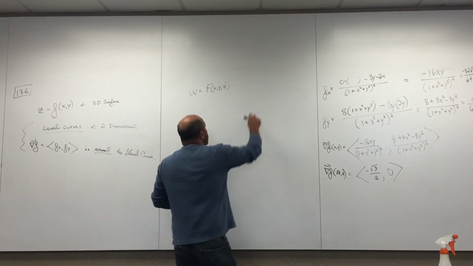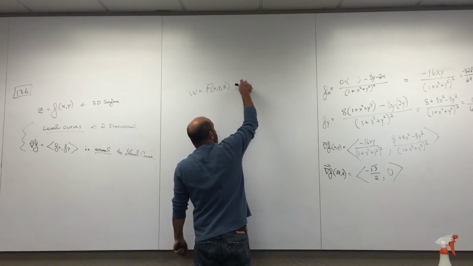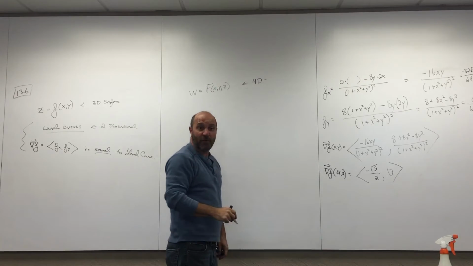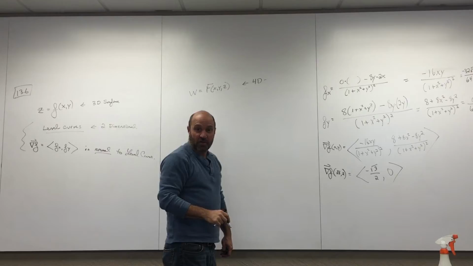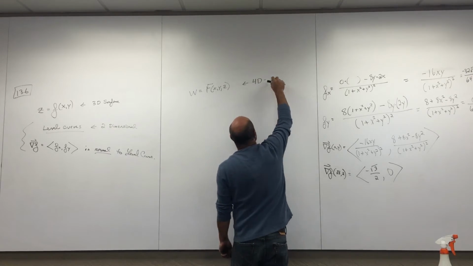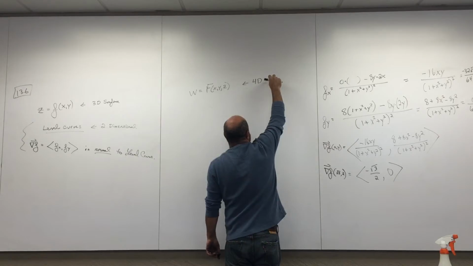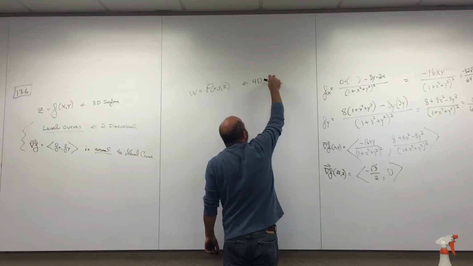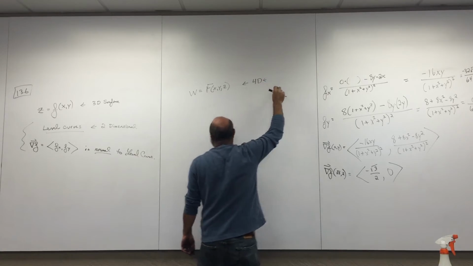Technically, this is some four-dimensional surface. I don't even want to use the word surface. Make up a word. Four-dimensional universe. It's 4D.